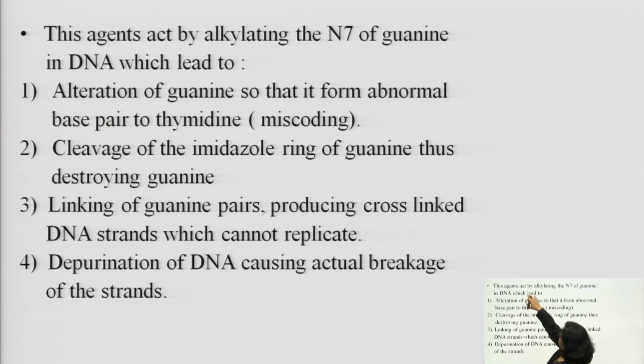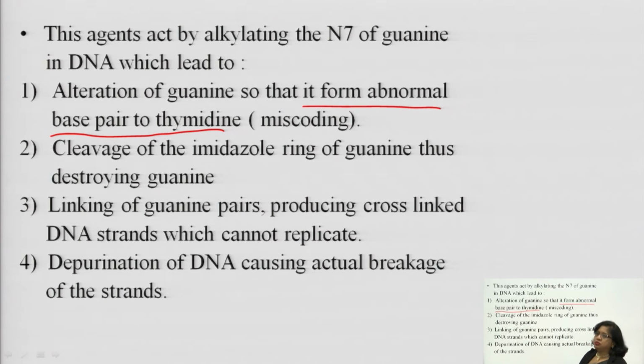Now, this agent acts by alkylating the N7 of guanine in DNA, which leads to alteration of guanine. It will change the structure of guanine, so that it forms abnormal base pairs with thymidine, causing miscoding, due to which DNA synthesis will not happen, and it can cleave the imidazole ring.